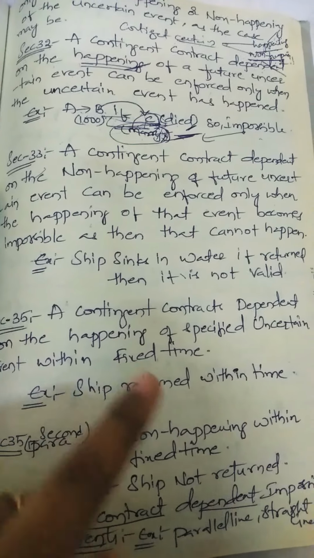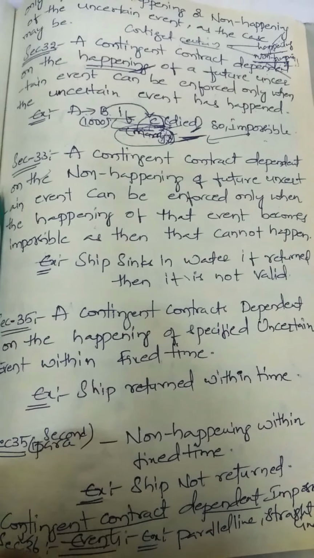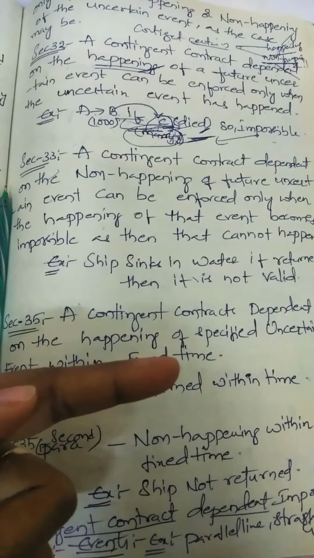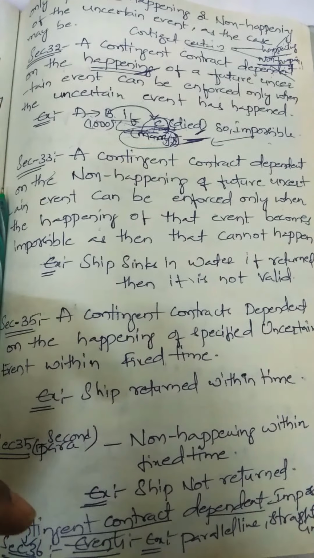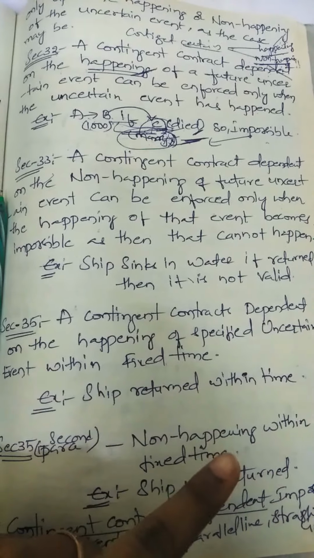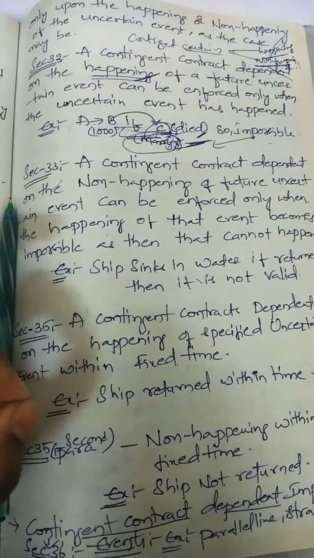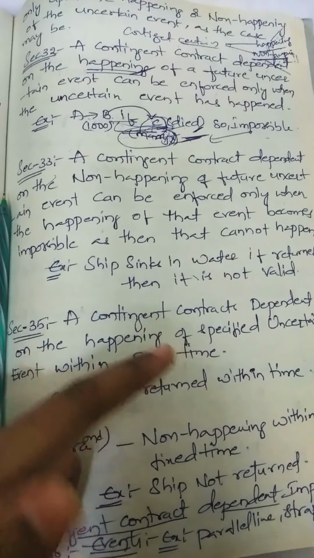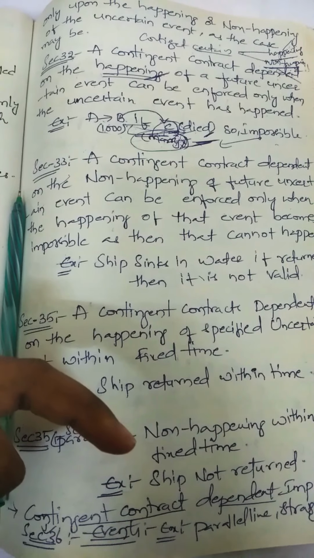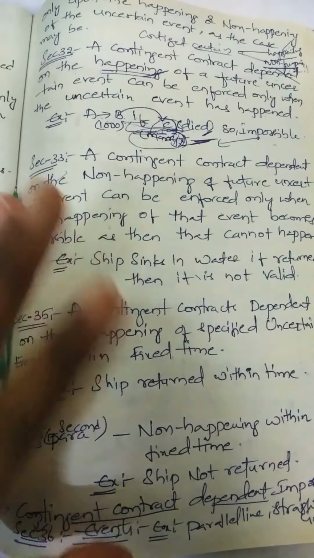A says to B that if ship returned within one day, I will pay you 1,000 rupees. So on this basis they entered into contract. What are the conditions? If ship returned within one day, I will pay you 1,000 rupees. Same like that only, if ship returns within one day, then A has to pay the 1,000 rupees to B. If A does not pay 1,000 rupees, then B can claim the charges from A, because whatever the conditions they accepted, on those conditions only the ship is returning, that too within the fixed time. What is the fixed time here? Within one day, if ship returned, then the conditions whatever they kept will be fulfilled.